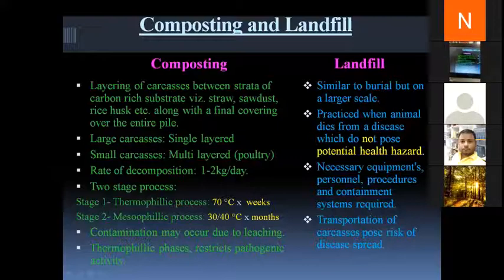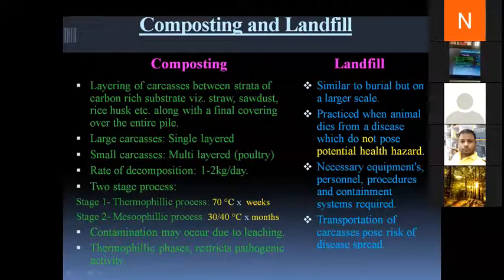Now over each carcass, a covering of sawdust or straw is given.